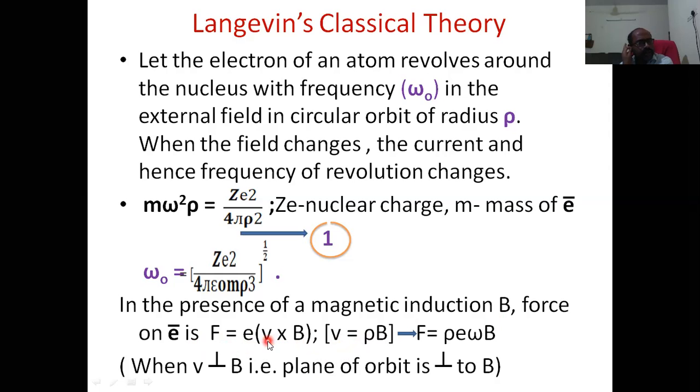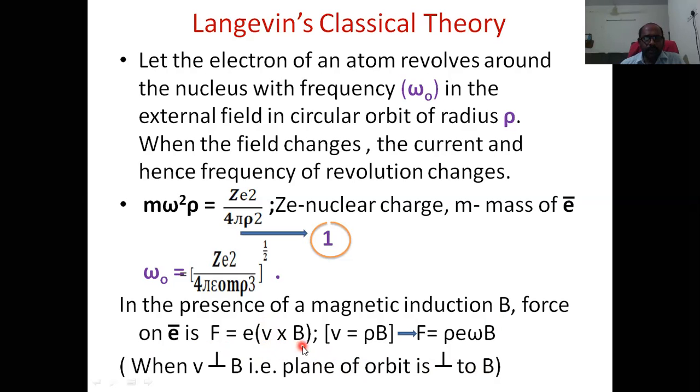V is the velocity of the revolving electron, which means the velocity continuously changes direction in the orbit. Therefore, the continuously changing direction should be perpendicular to B. That is possible when the velocity of the revolving electron is confined to a plane. If the electron is revolving in a plane and the plane is perpendicular to the applied field, in that case the force is maximum.